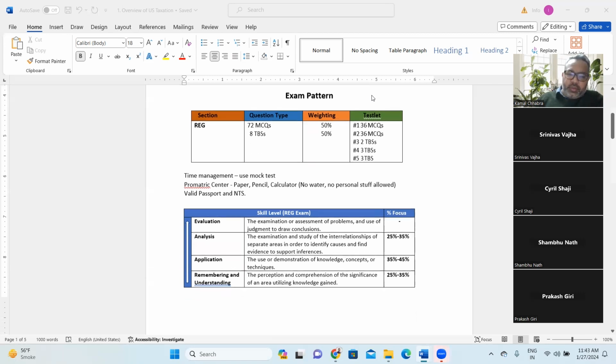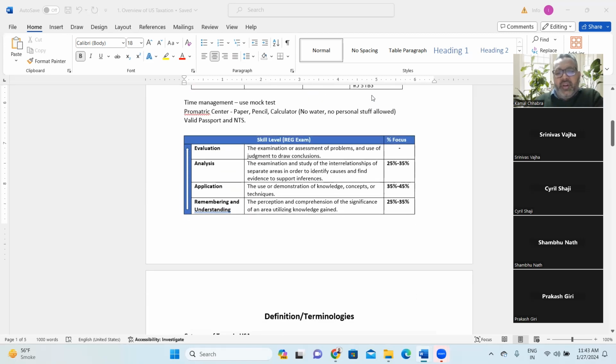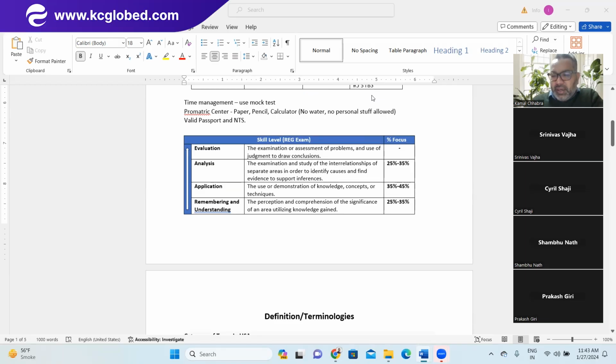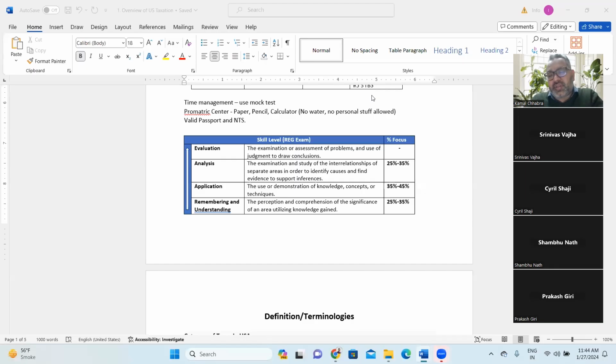In the examination, you will be evaluated in three ways. First is remembering and understanding: how much of the concepts you remember and how much understanding you have. That will be very straightforward questions, almost 25% to 35%. I would say roughly 30% of the examination would be very simple, plain vanilla, straightforward questions. The second way is application: the concepts which you have understood, how you can apply them in the practical world. That will be around 35 to 45%, almost 40% of your examination, based on application of concepts.